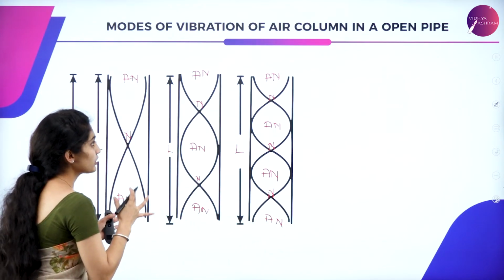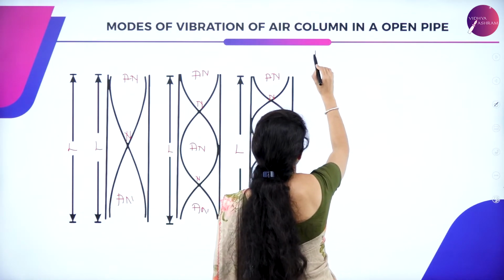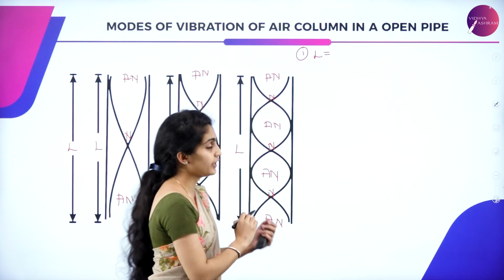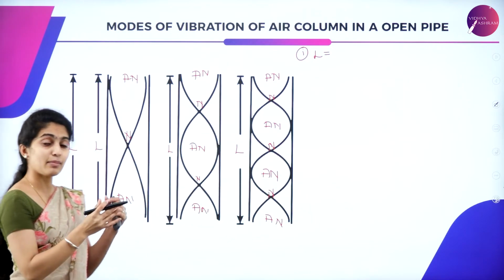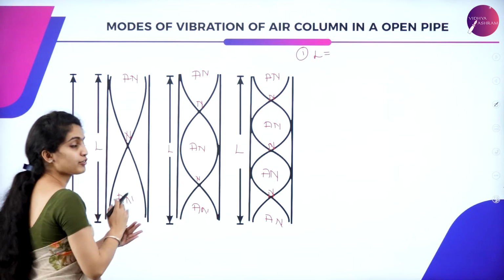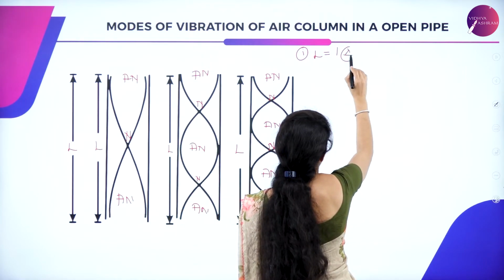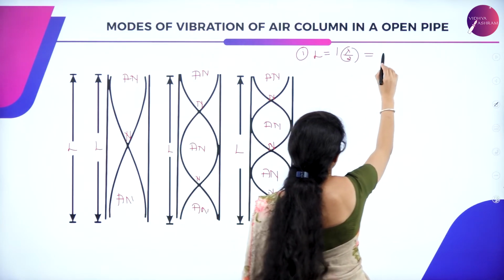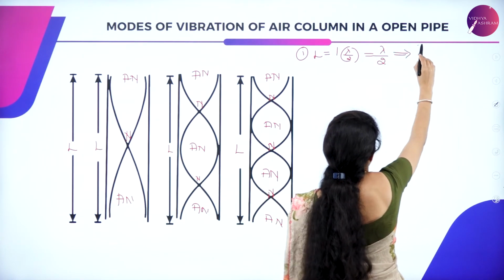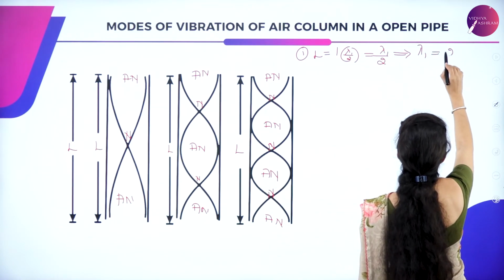When you consider this, for the first figure, your length L has how many segments? It is the same as the previous one: half plus half. That is 1 segment of lambda by 2, so L equals lambda 1 divided by 2, that is, lambda 1 is equal to 2L.